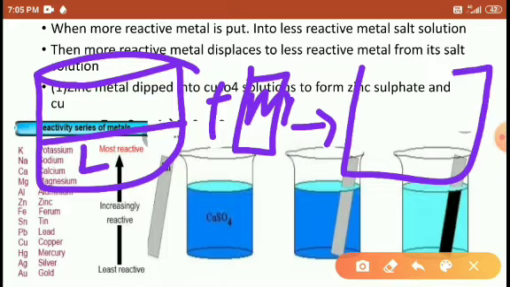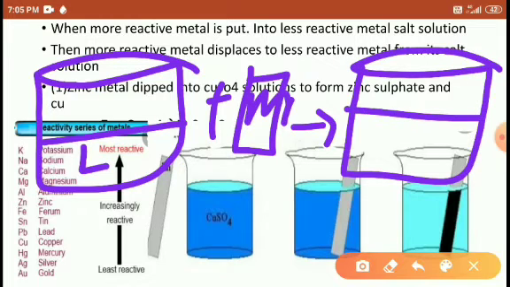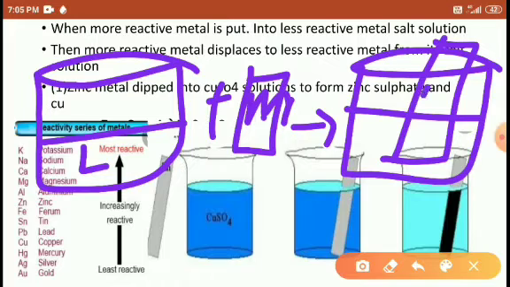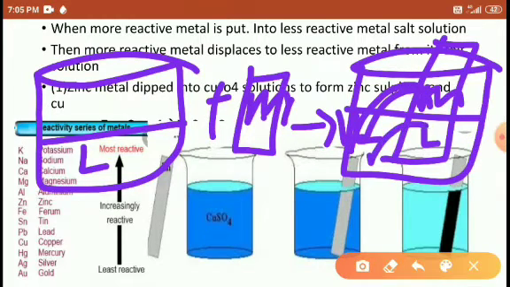So what happens, students? When you dip it here, M metal enters the solution and the L metal moves toward the M metal. M metal comes into the solution and the L metal moves toward the metal. This is called displacement, right, students?